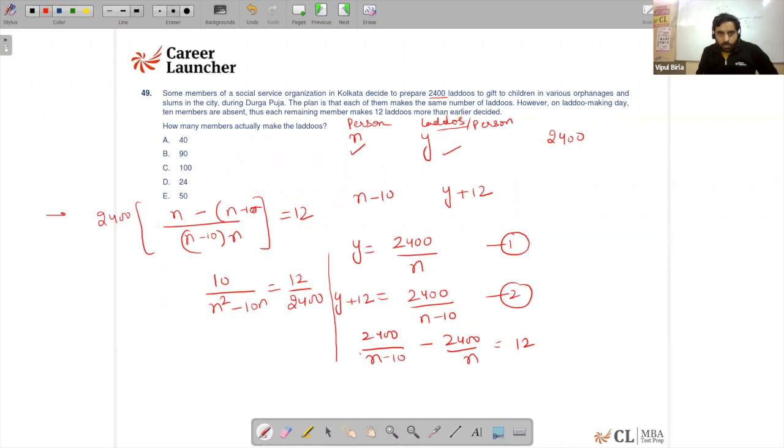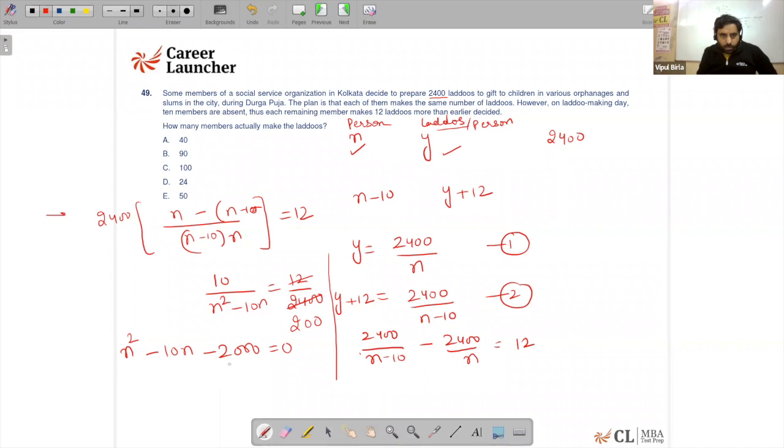Right. So let me simplify this. It is 12 2s are 24, then 0 and 0. So now cross multiply and I end up getting the equation which is n square minus 10n minus 2000 is equal to 0. So that's the equation we have got, and we are supposed to identify the value of n.